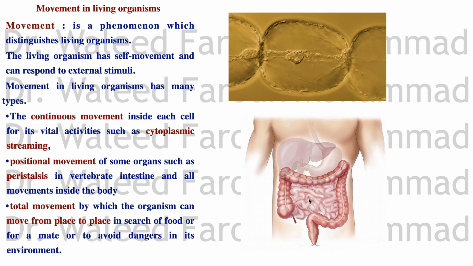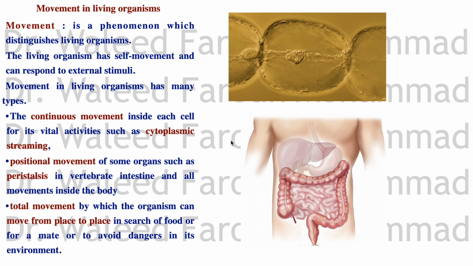Another type of movement is called the total movement. The total movement is the movement by which the organism moves from one place to another. So the whole organism is moving from one place to another, in search for food or for a mate, or to avoid dangers in its environment. So do not forget this.